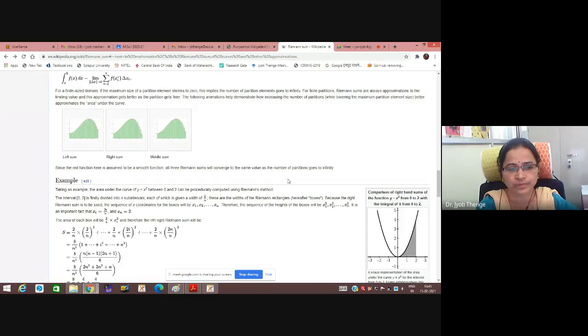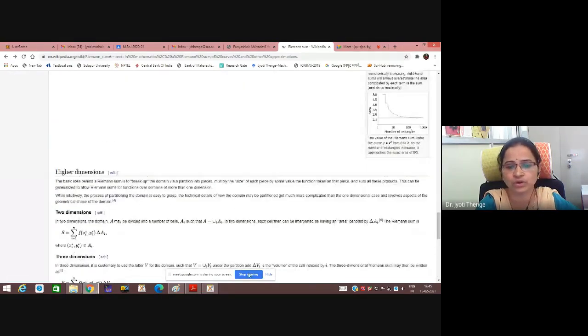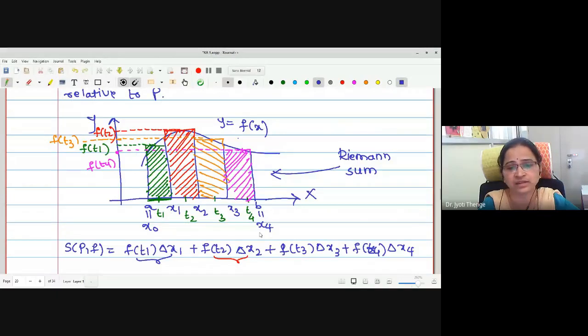Okay, this animation helps us understand how, by increasing the number of points in the given partition, we get the actual area bounded by the curve. And if it reaches the actual area, then we say that the function is integrable. If it does not, we say that the function is not integrable.